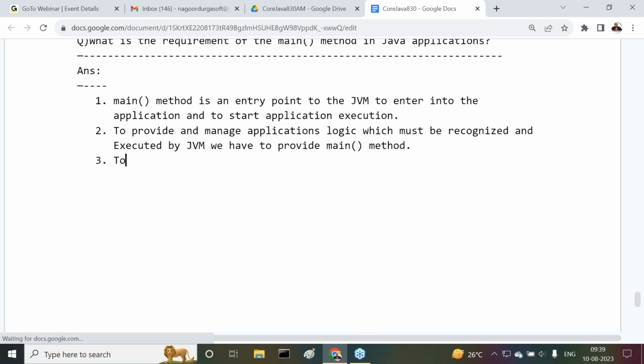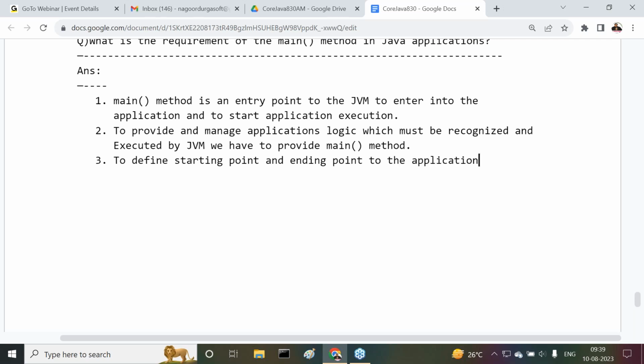So the point is, to define the starting point and ending point of the application execution, we have to use the main method. Why?